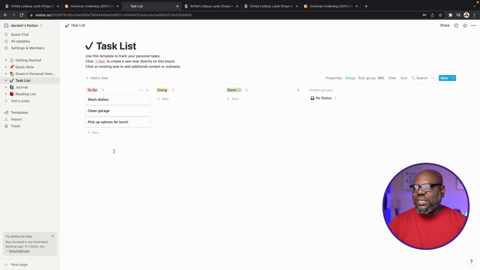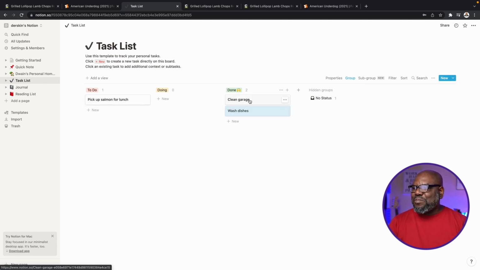And what I like about this is as I enter them, they all go under this to-do, basically a to-do list. And as I start doing them, for instance, if I start cleaning the garage, I put that under doing. And when I finish cleaning the garage, I put that under done. Now, hopefully I start doing the dishes and then I could just move it right across.